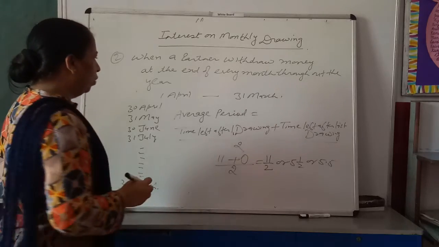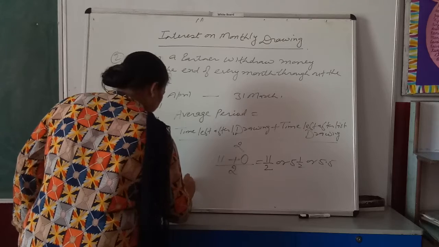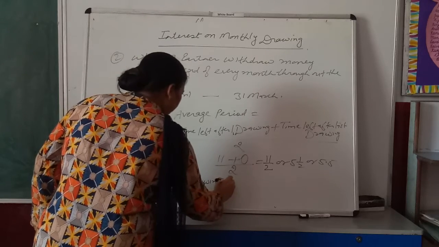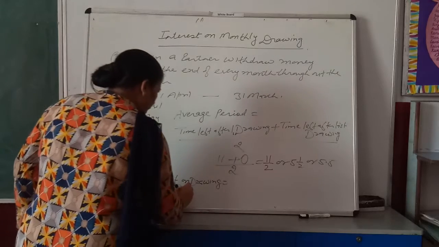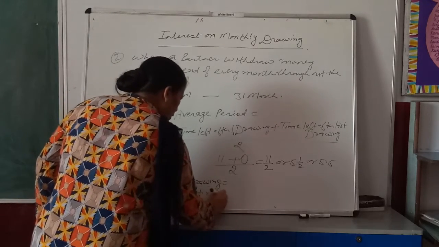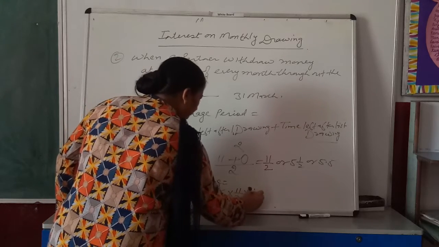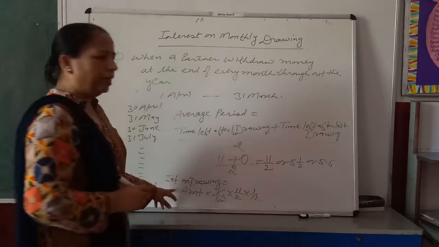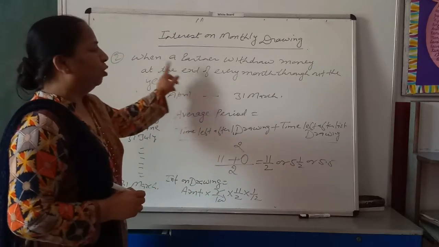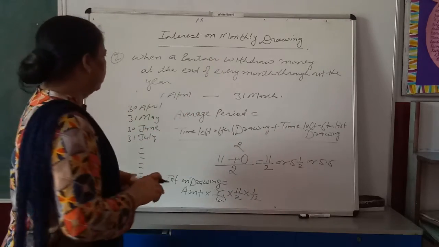Now, the formula to calculate interest on drawings is: interest on drawings can be calculated by applying this formula, that is amount of drawings into rate upon 100 into 11 by 2 into 1 by 12. This is the formula to calculate interest on drawings when a partner withdraws money at the end of every month. Am I clear?